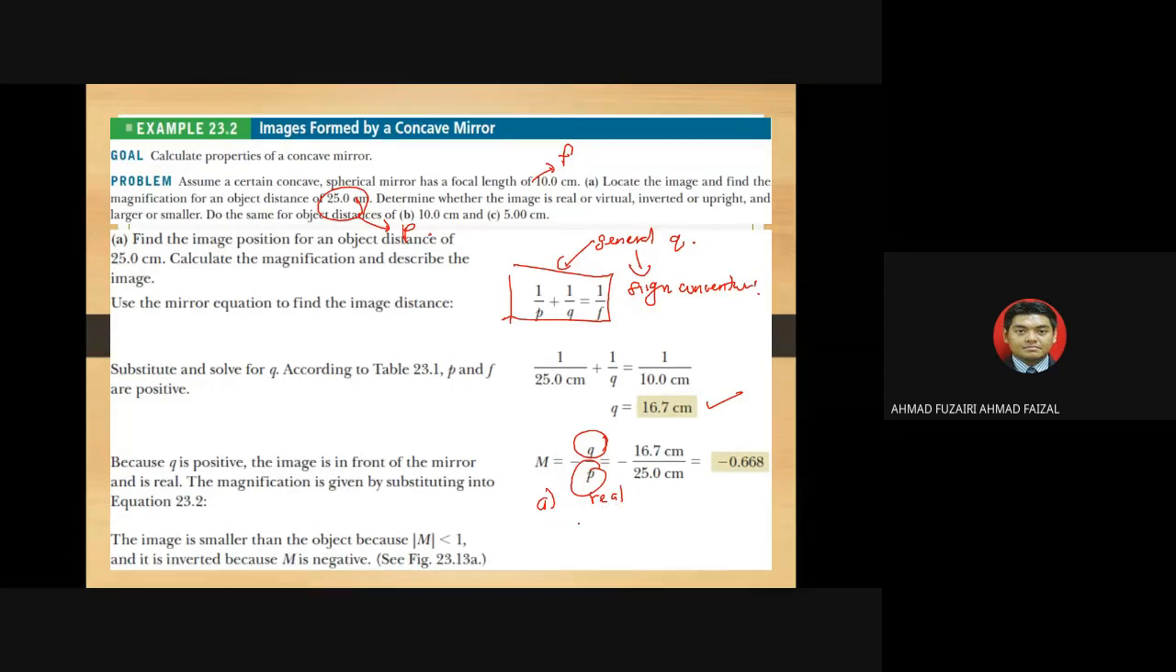Inverted or upright? If the object is real, then it should be, sorry, real, it should be inverted. Normally real must be inverted. And how about the magnification? It becomes negative, and smaller, because the magnification is less than 1, so it is smaller. That's how you answer it.